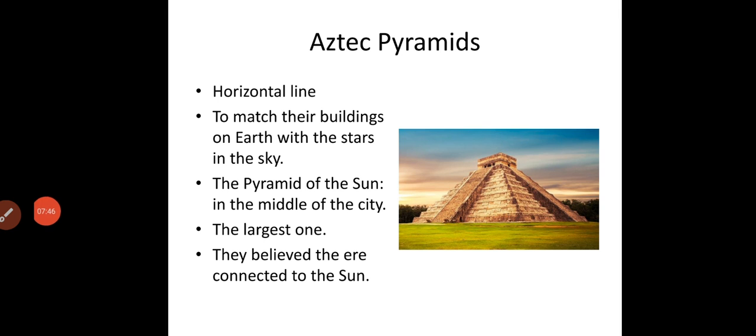Now let's talk about the Aztec pyramids. The Aztecs used horizontal line astronomy when building the city, in order to match their buildings on earth with the stars in the sky. The Aztecs believed they were closely connected to the sun. For that reason, they made the pyramid of the sun the center of their city and the largest pyramid. Look at the shape of the pyramid to the right.